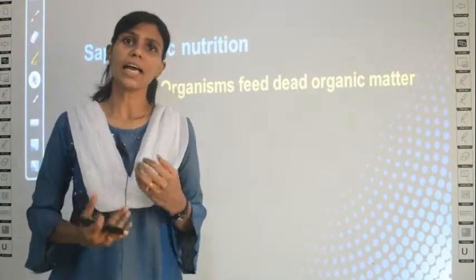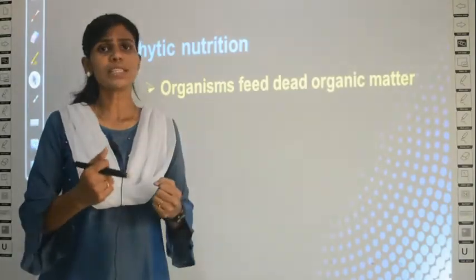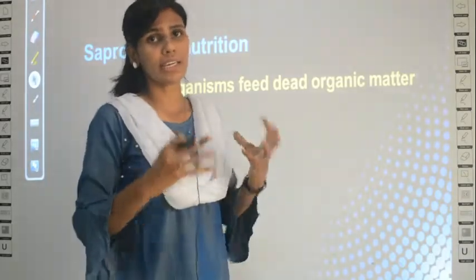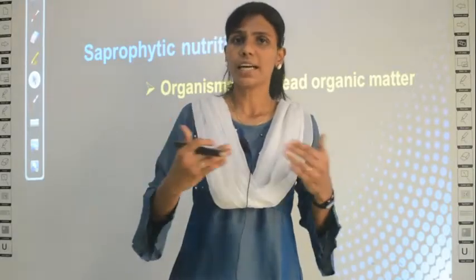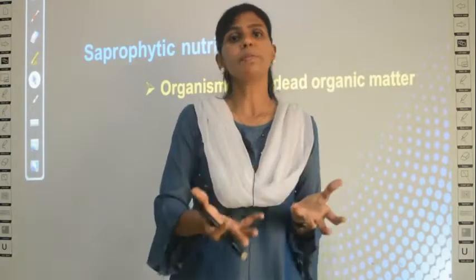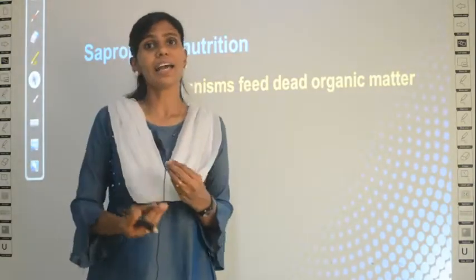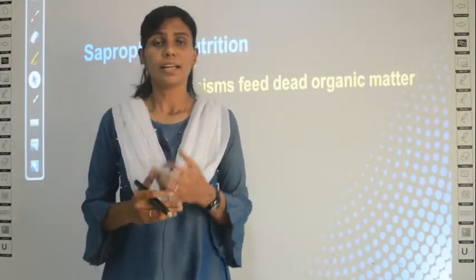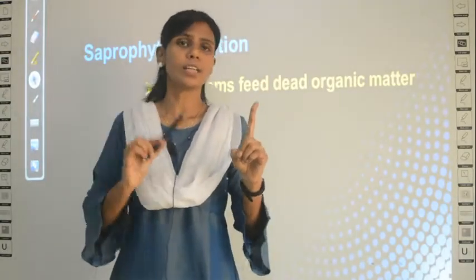So some plants can undergo saprophytic nutrition, that is, they can absorb the nutrients from the dead remains. Have you seen in your garden when the leaves all wither down, no? When dried leaves fall down, what does your mother do? Does she burn the leaves? Most of them, what they do, they sweep the leaves, they collect them and again near the stem or the root of the plant only we put them again, right? Why? Because after some days it will decay and it will act as a manure or nutrient for the plant again. Okay, that is a type of saprophytic nutrition. One plant gets nutrients from dead organic matter.